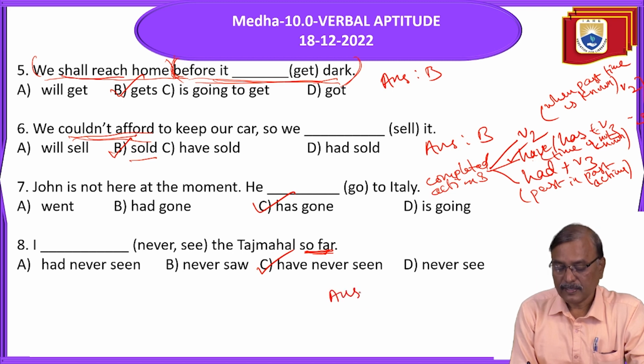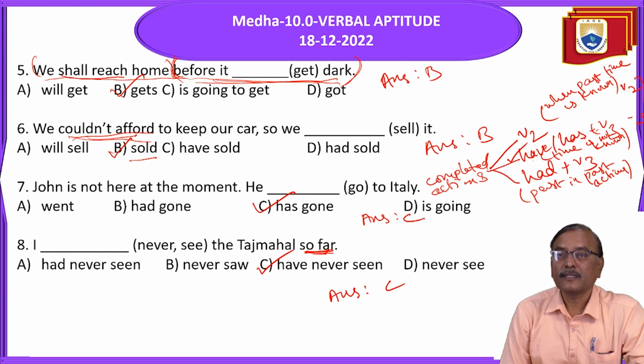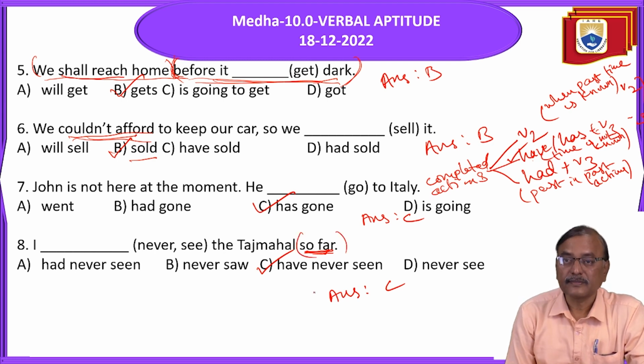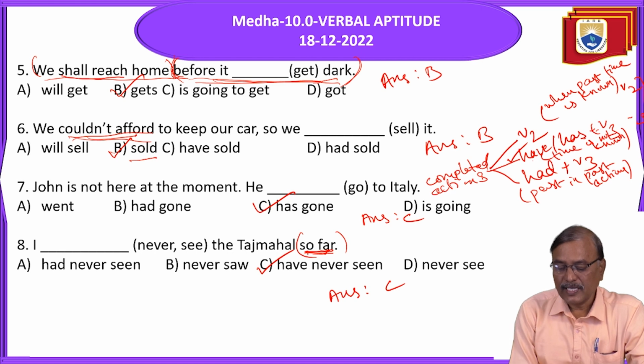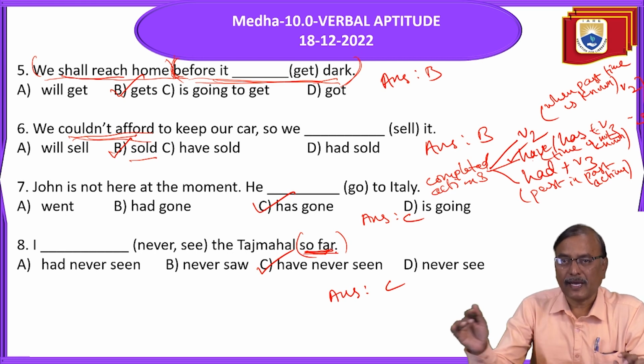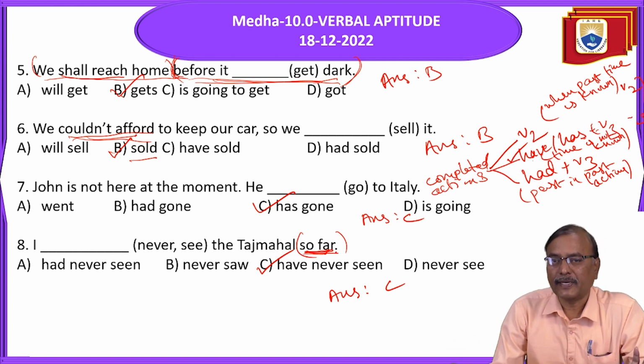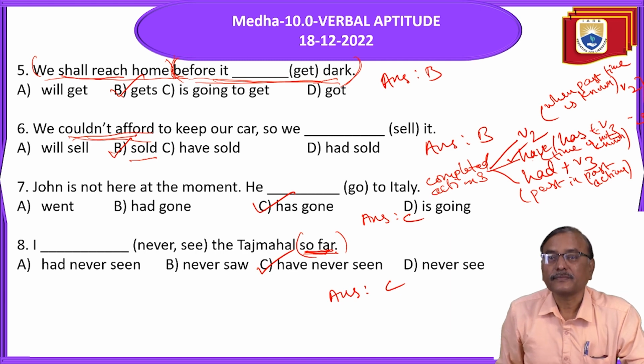So, answer, C. Here answer C. So what is the hint? The hint is so far, till, still, yet. When these phrases come, it indicates past to present, it has not happened. We should use present perfect.